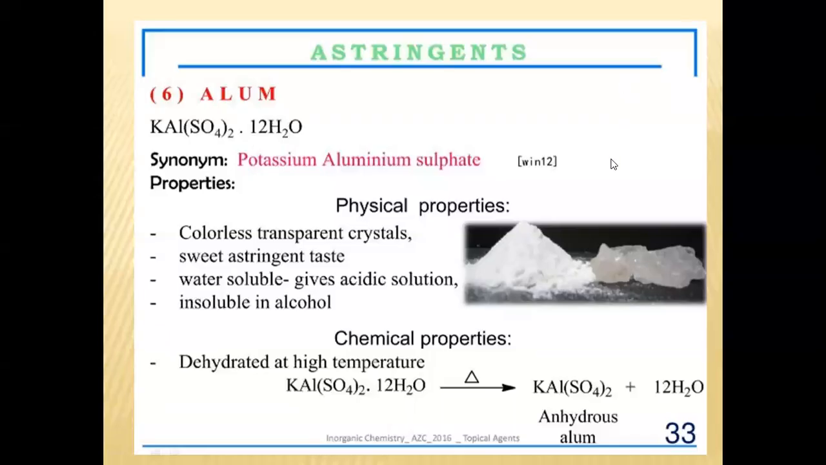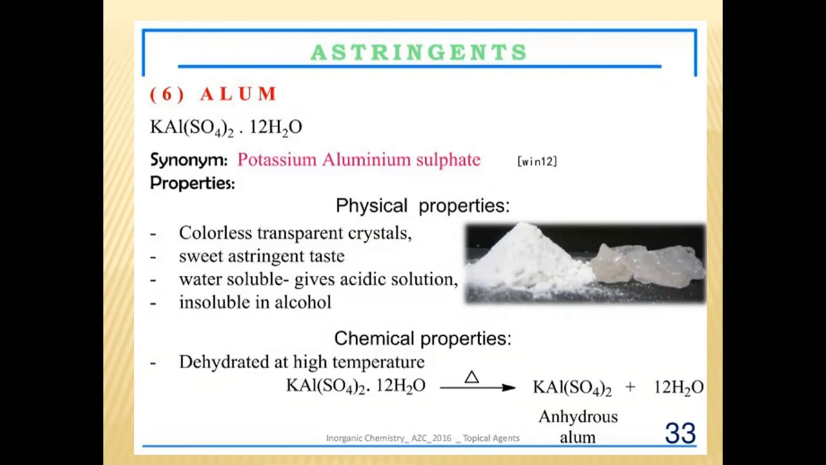What is the molecular formula for alum? It is KAl(SO4)2·12H2O. So what is that 12H2O? Alum is available in both forms: the hydrous as well as the anhydrous form.